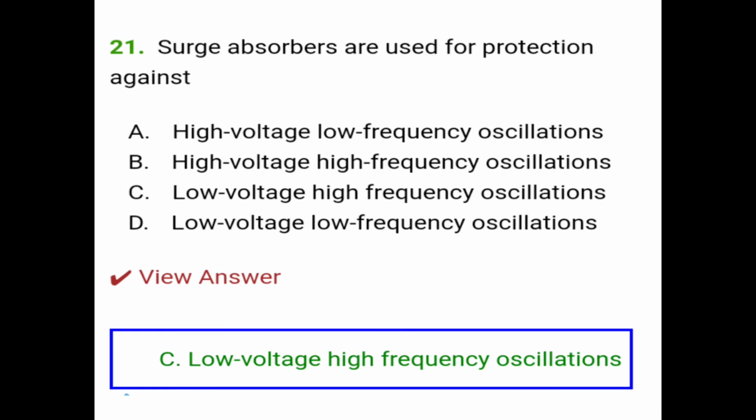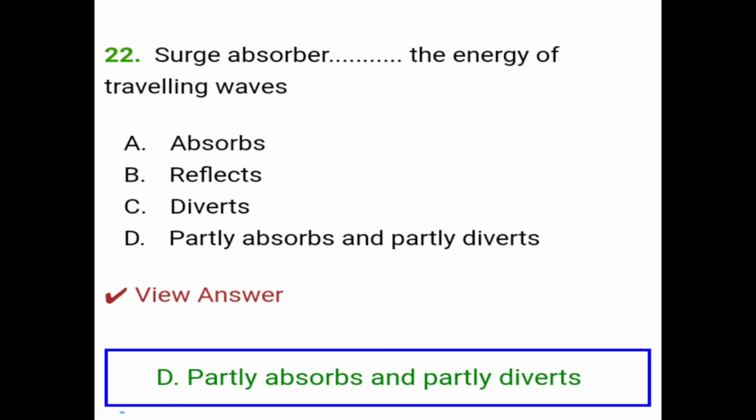Question number 21 is, surge absorbers are used for protection against. So the correct answer is option C, low voltage high frequency oscillations. Question number 22, fill in the blanks, surge absorbers blank the energy of the traveling waves: reflects, diverts, absorbs, or partly absorbs and partly diverts. So the correct answer is option D, partly absorbs and partly diverts. Surge absorber partly absorbs and partly diverts the energy of traveling waves.